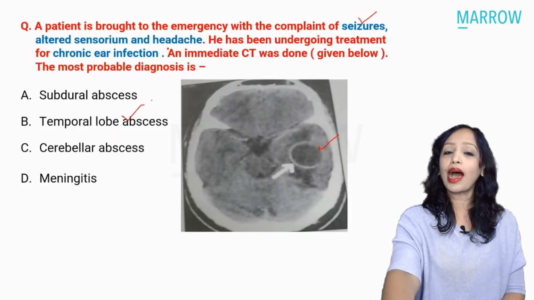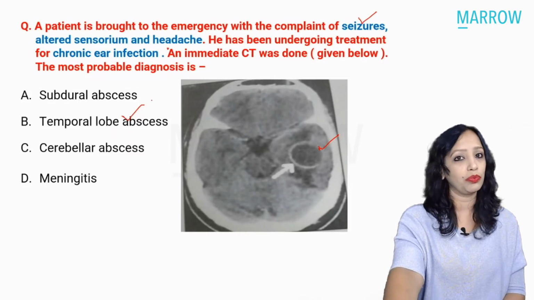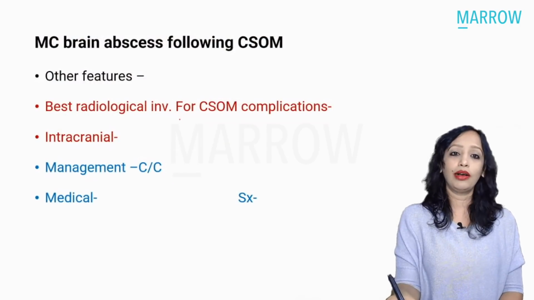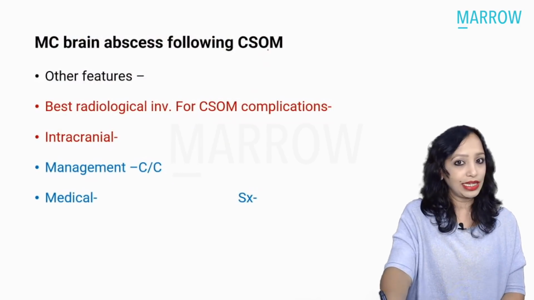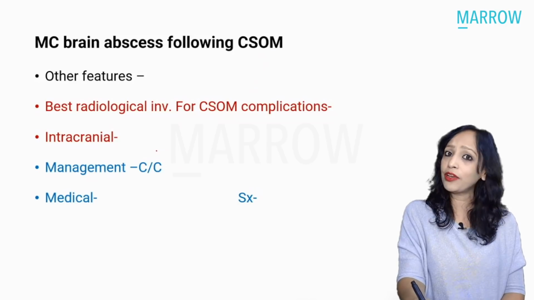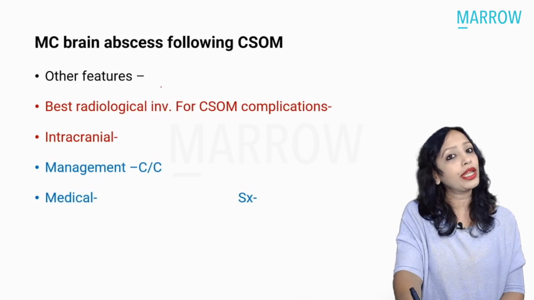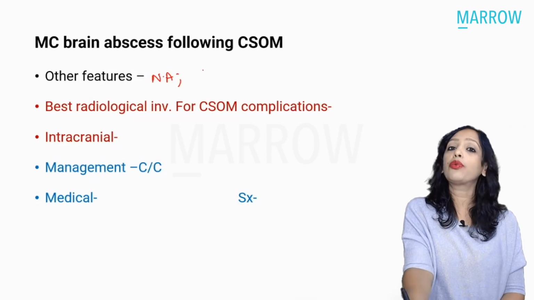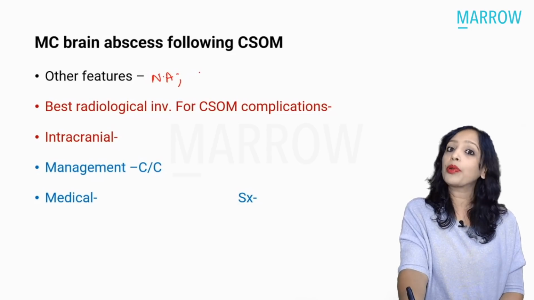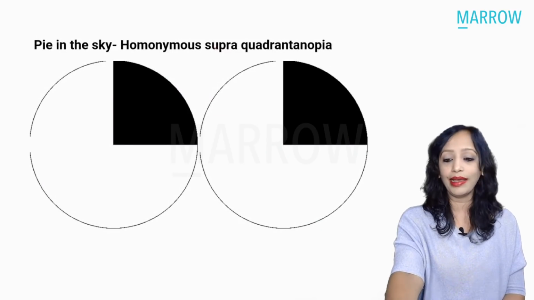So what are the other things we need to know here, which have been asked in your exams very commonly? Yes, temporal lobe abscess is the most common abscess following CSOM. And if, instead of seizures, something else could have been mentioned to indicate temporal lobe abscess, they could have mentioned nominal aphasia, or homonymous superior quadrantanopia, which is known as the pie in the sky appearance.